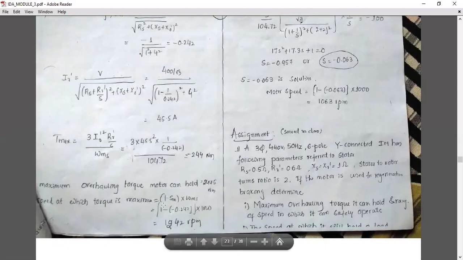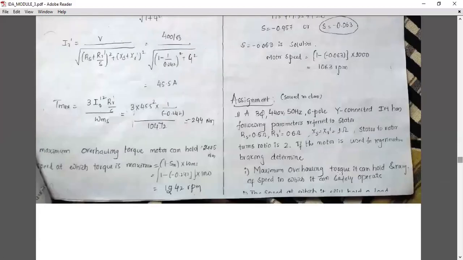We know this formula, right? N equals 1 minus s times Ns. The same formula we are using, with s max instead of s, and omega ms. Substitute that and we will get the speed.